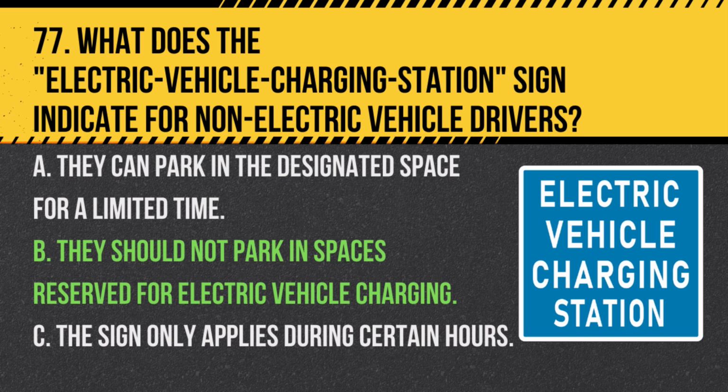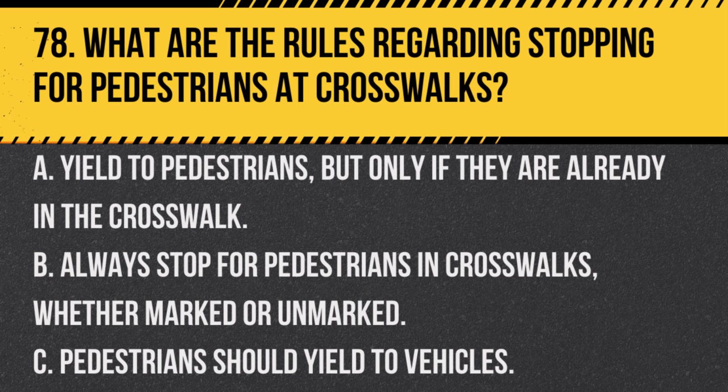Question 78. What are the rules regarding stopping for pedestrians at crosswalks? A. Yield to pedestrians, but only if they are already in the crosswalk. B. Always stop for pedestrians in crosswalks, whether marked or unmarked. C. Pedestrians should yield to vehicles. Answer: B. Always stop for pedestrians in crosswalks, whether marked or unmarked. Drivers must always stop for pedestrians in both marked and unmarked crosswalks.